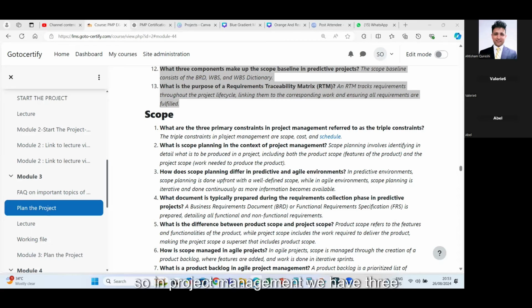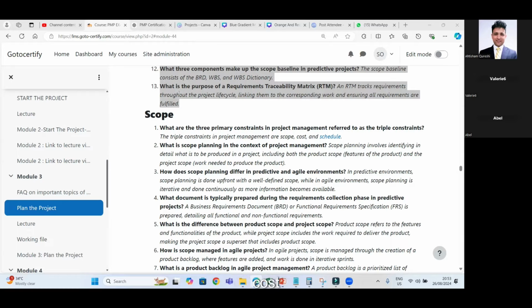Okay. So in project management, we have three constraints for any project that we do. We call it the concept of triple constraints, such as scope, cost, and schedule. So these are limitations. We don't have indefinite time, which means we have to finish a project within a definite time, within a start date and finish date. So time is one big constraint. We call it a schedule.